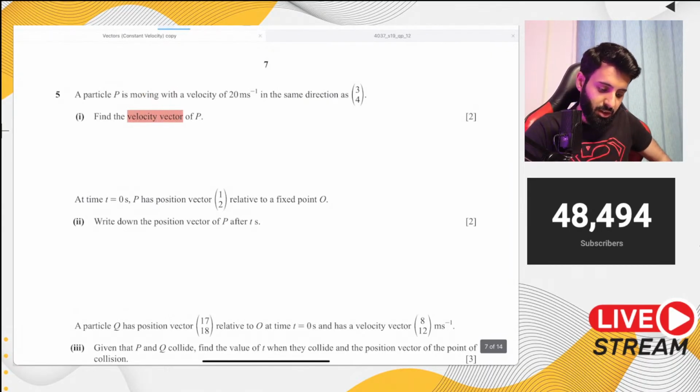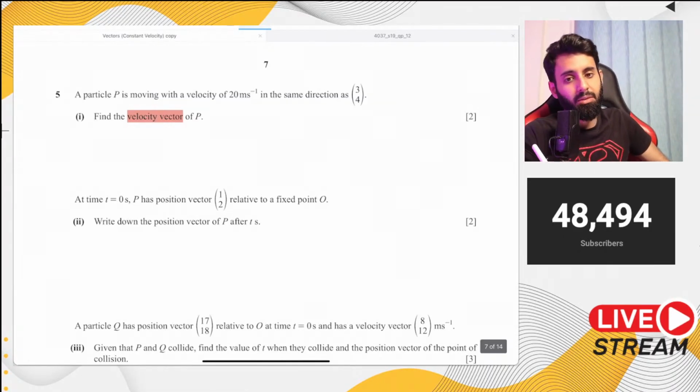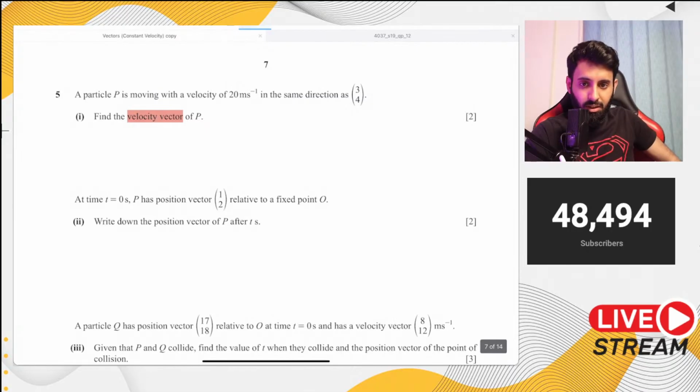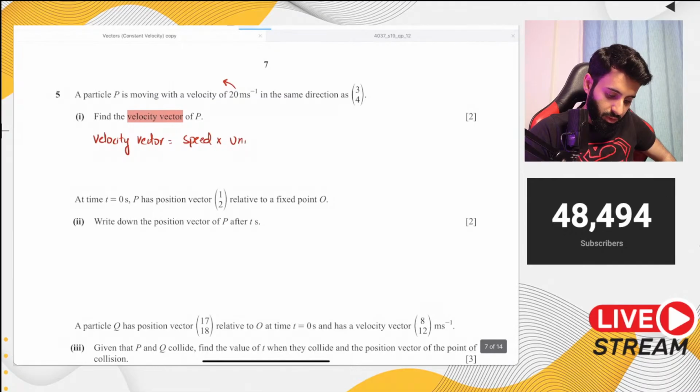So how do you find out the velocity vector of P? Remember, there's only one way to find out the velocity vector when you're given the speed and the direction. This question is very similar to the other questions that we did in vectors, where you're given the magnitude and the direction. So think of 20 as your magnitude and 3, 4 as the direction vector. The velocity vector is equal to speed multiplied by the unit vector of the direction vector. This is the standard way of solving questions like these.